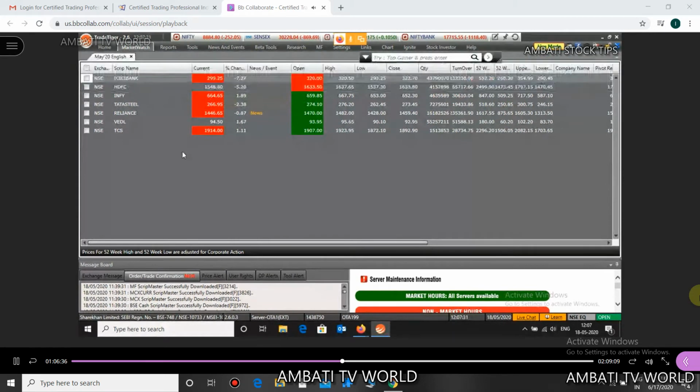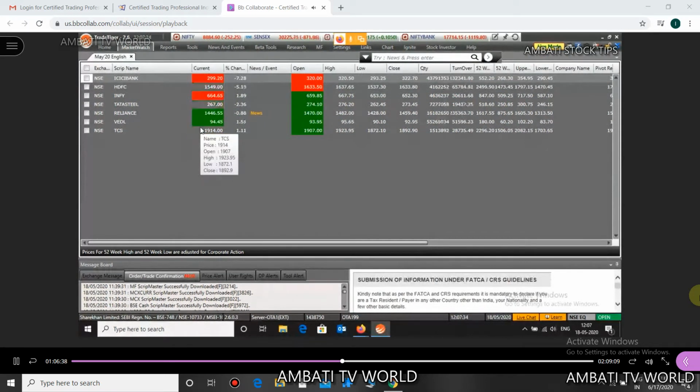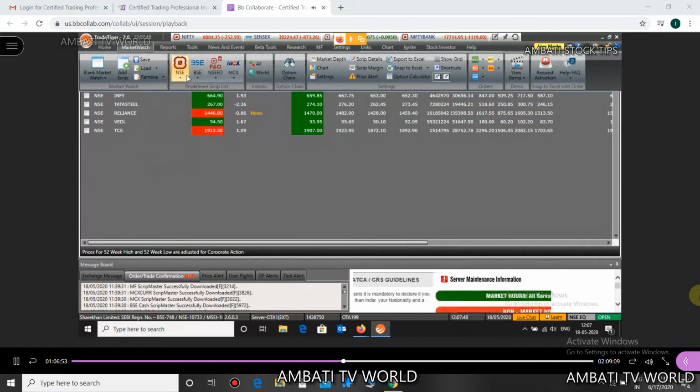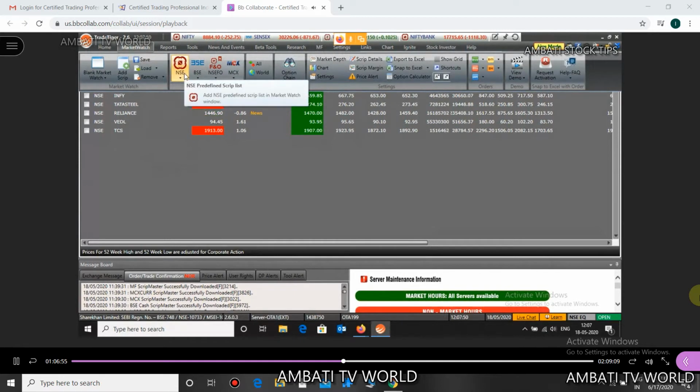Now apart from the market watch that you have created for yourself, you also have predefined market watch. So go to market watch, and you can see NSE here. Can you see NSE here?